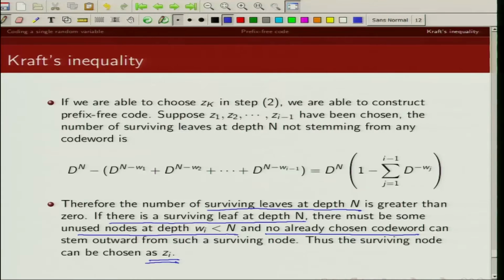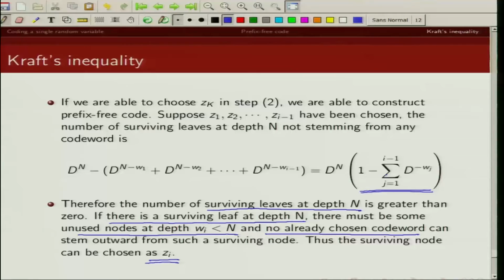And note, this condition will hold until i is k, because from the Kraft inequality we know that for j from 1 to k, the summation of D to the power minus Wj is less than or equal to 1. So in other words, what we have shown is that each of these code words of length W1, W2, W3 up to Wk can be mapped to a D-ary tree, and we know that if we can map these code words to a D-ary tree, then they correspond to code words of a prefix free code.